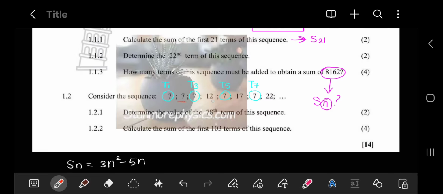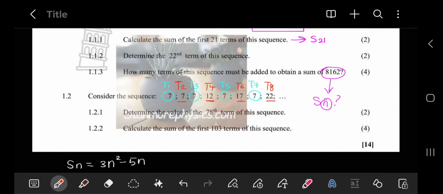And if we focus on the even terms for a second, that is going to be term 2, term 4, term 6, and term 8. We've got 7, 12, 17, 22. We notice that those terms form an arithmetic pattern because we are adding 5 each time. 7 plus 5 gives you 12. 12 plus 5 gives you 17. 17 plus 5 gives you 22. And this pattern is continuing in that manner, where every odd term would be 7 and every even term would be the arithmetic pattern. So that is something that they would expect you to notice on your own.